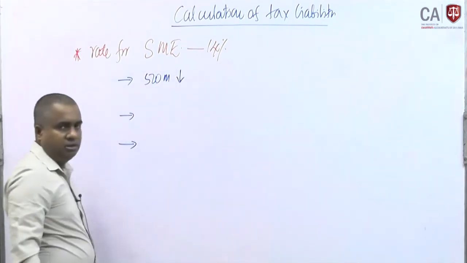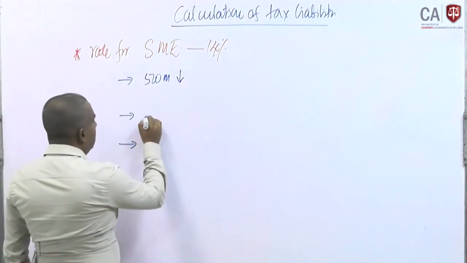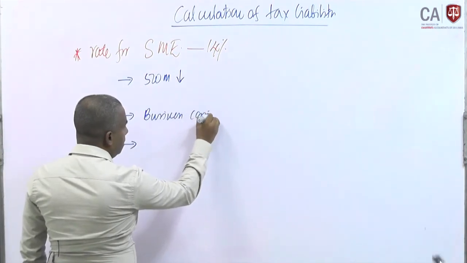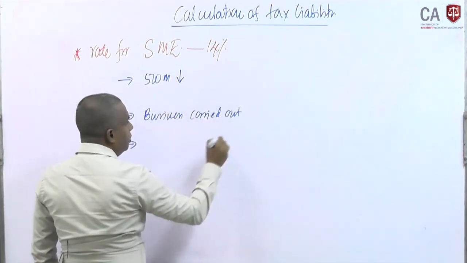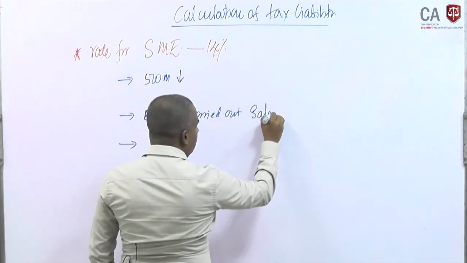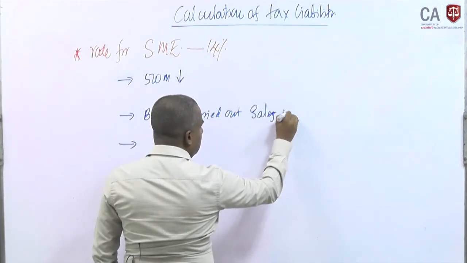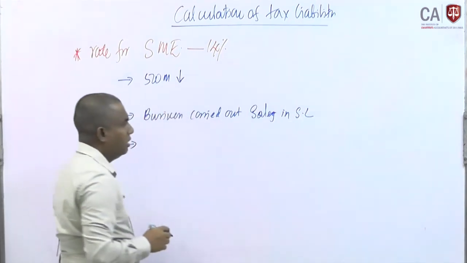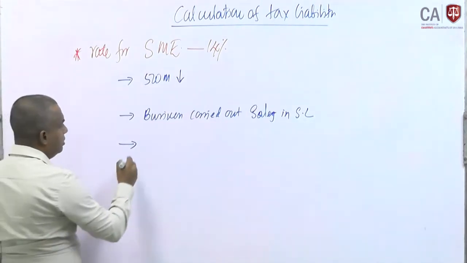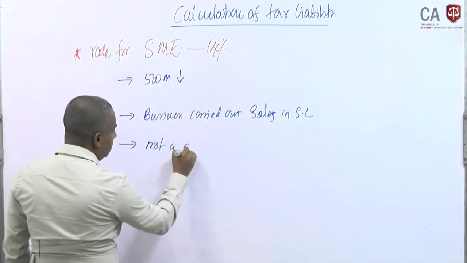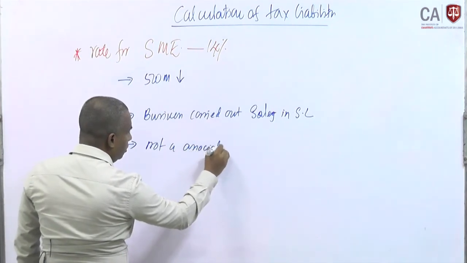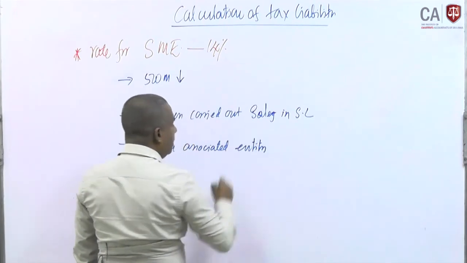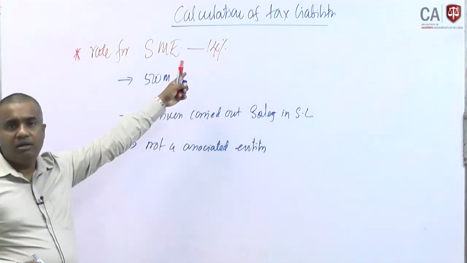Second one is business carried out solely in Sri Lanka. Third one is not an associated entity. Then only we can apply the 14% tax rate.